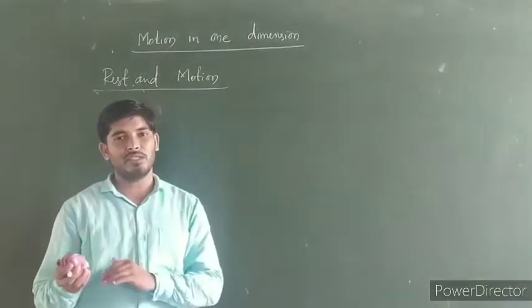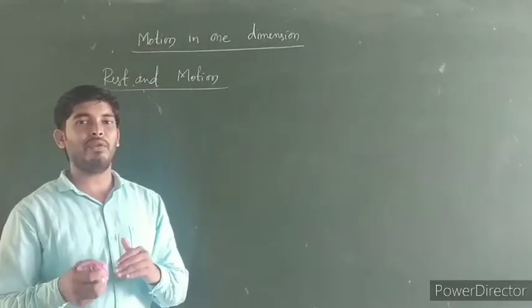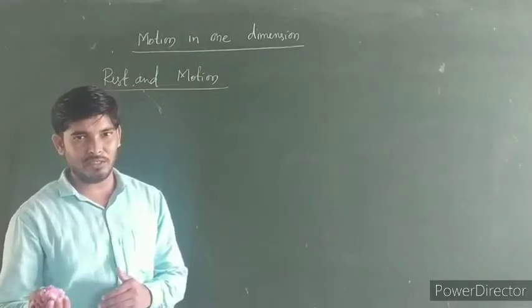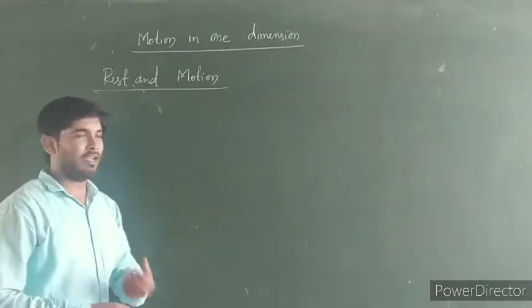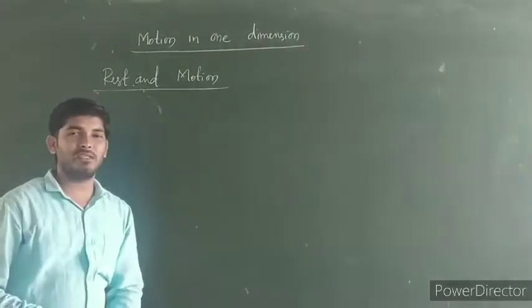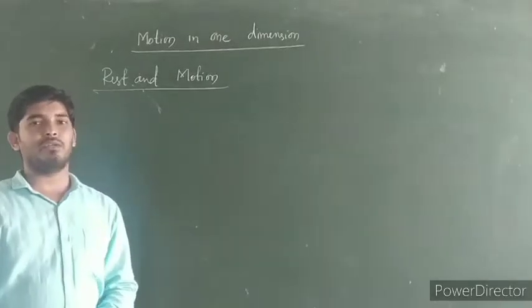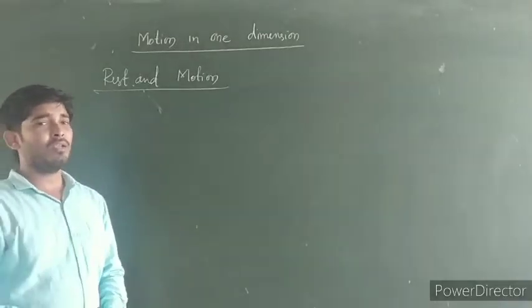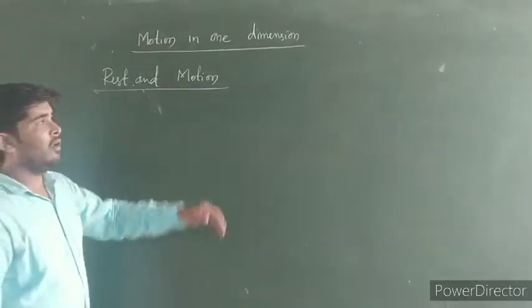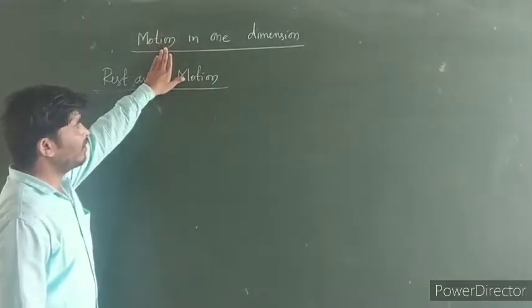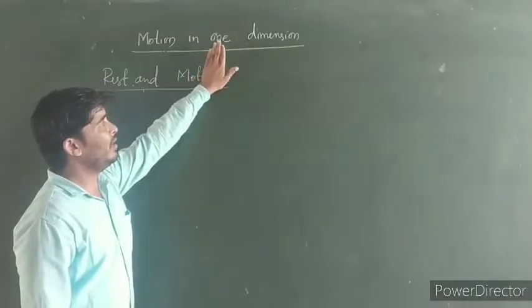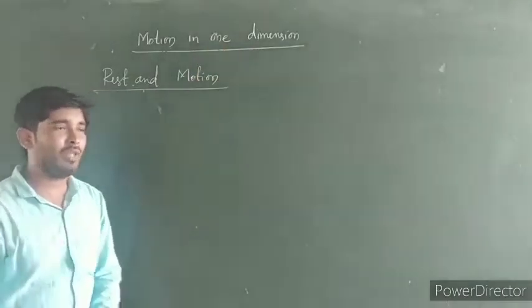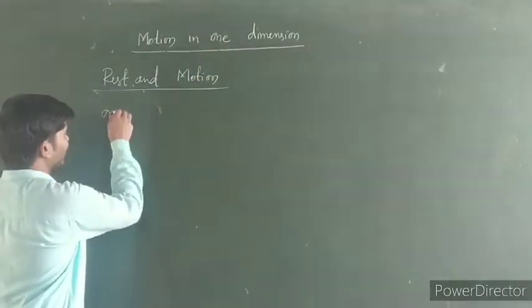When we say that the body is in a state of motion, if its position changes with respect to the surroundings continuously, then we will say that the body is in a state of motion. So in this chapter, we are going to study about the motion in only one dimension. So then, what is one dimensional motion?